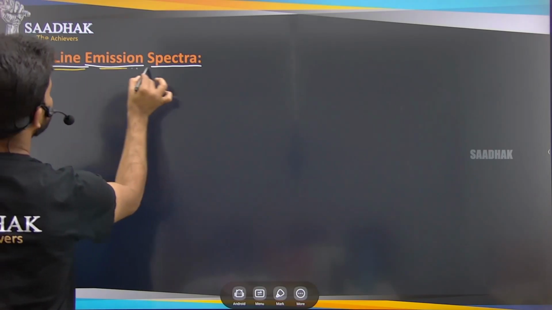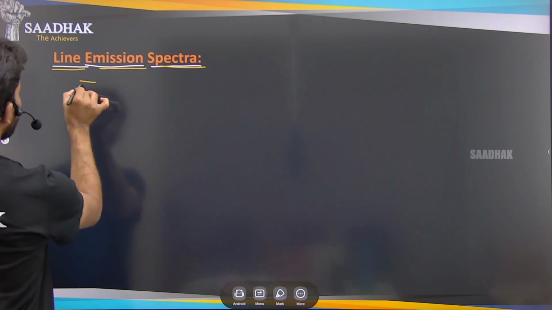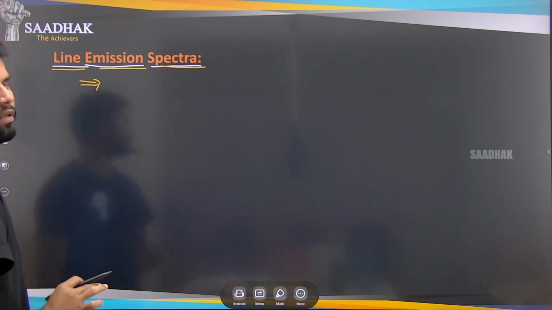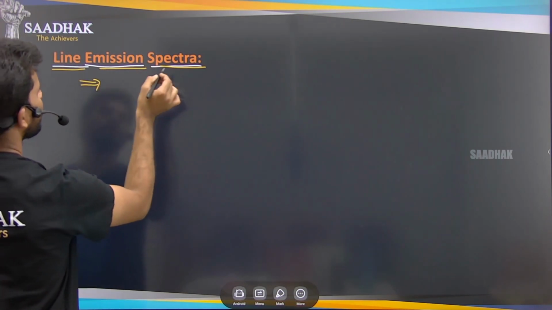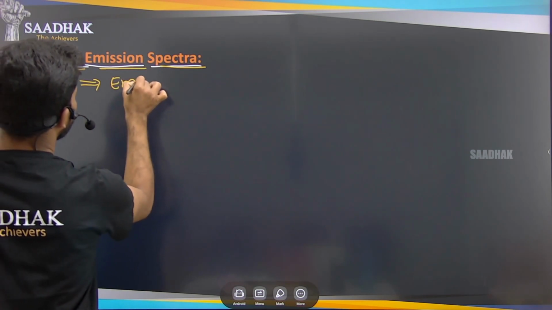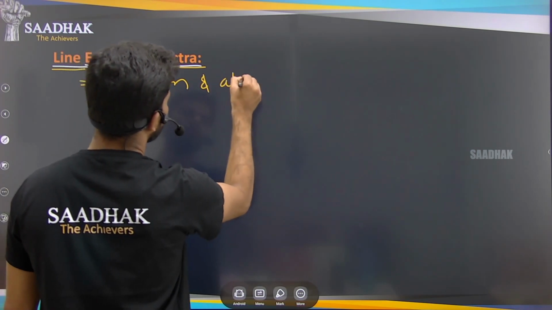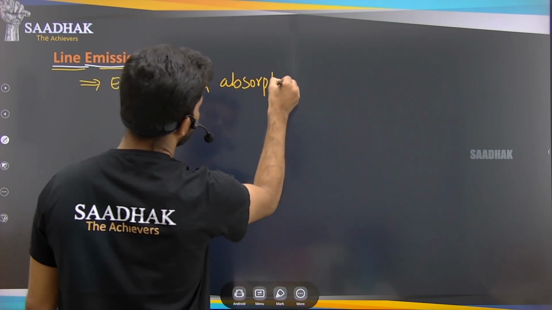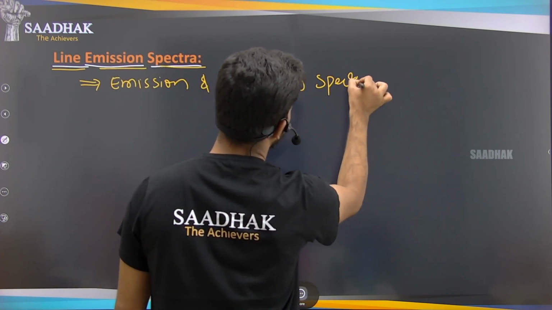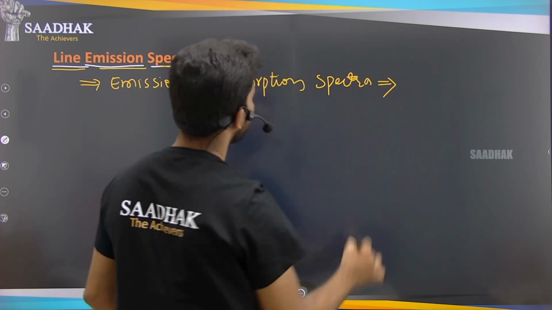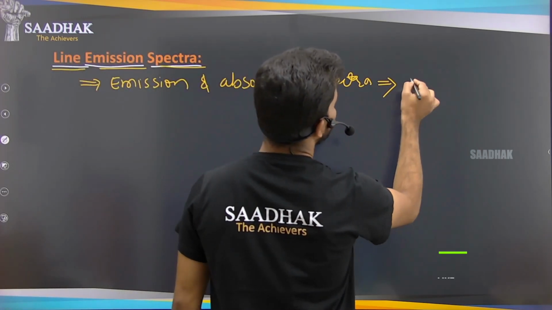So in this line emission spectrum, just now we have discussed the emission spectra, absorption and emission, right? The study of these emission and absorption spectra is called spectroscopy.